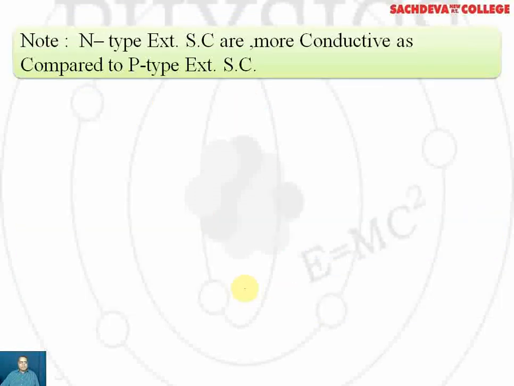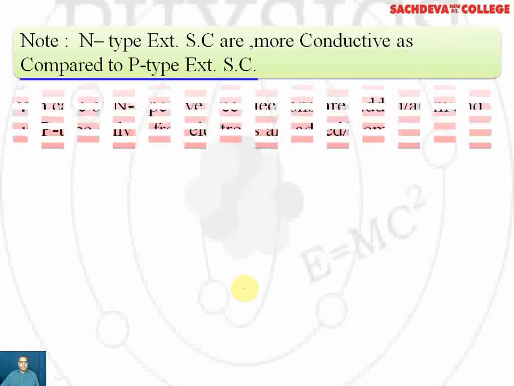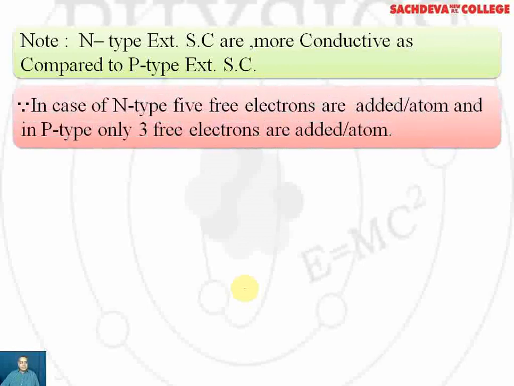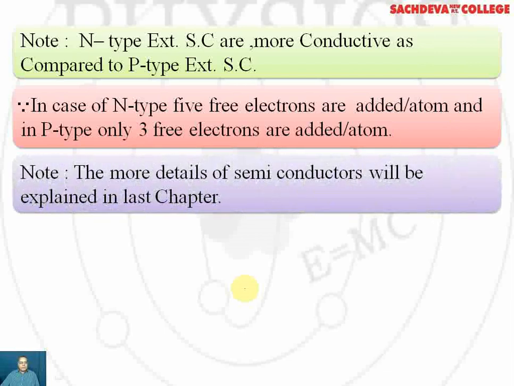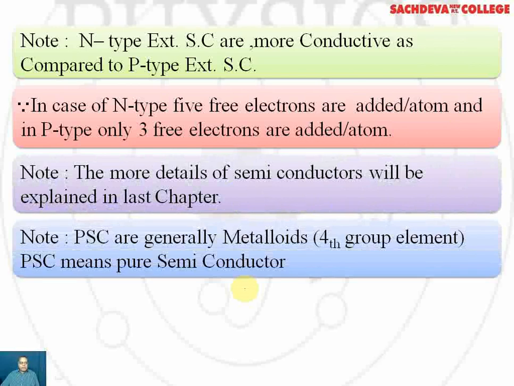N-type extrinsic semiconductors are more conductive as compared to p-type. In n-type, 5 free electrons are added per atom, and in p-type, only 3 free electrons are added per atom. The more details of semiconductors will be explained in the last chapter.